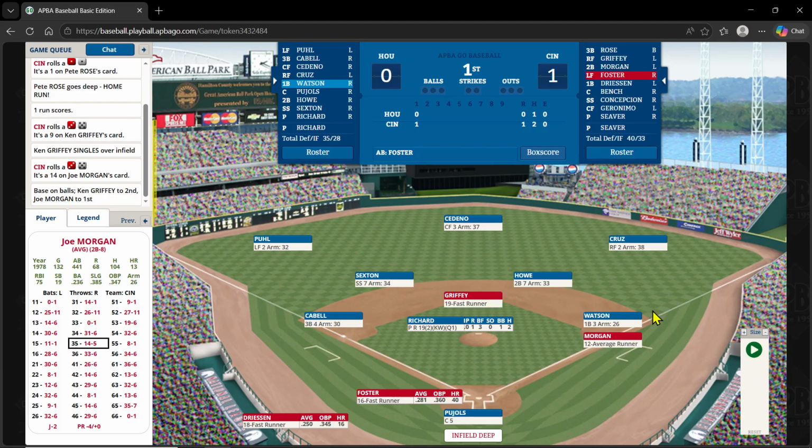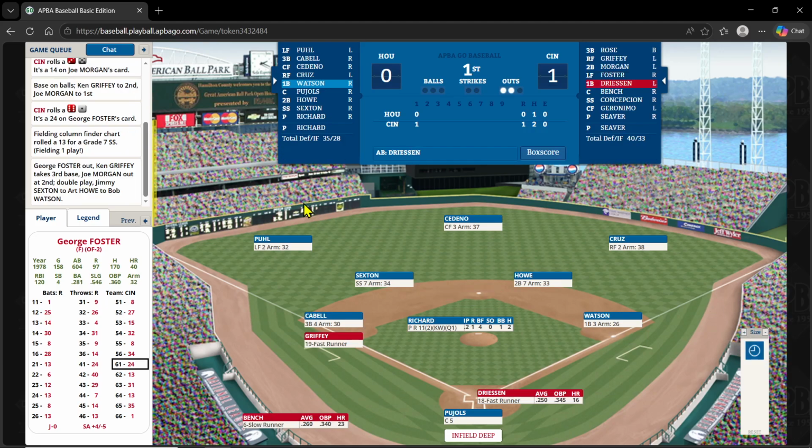And on a 35-14, that's going to be a walk. So a homer, a single, and a walk here for Cincinnati. Good start to their season here. First and second, nobody out, and it's going to bring up George Foster. And that's a 24. That's shortstop. Looks like, is that a double play? Foster out, Griffey takes third, Morgan out at second.